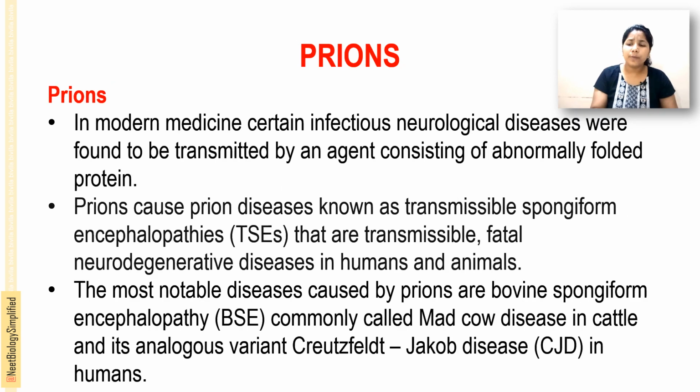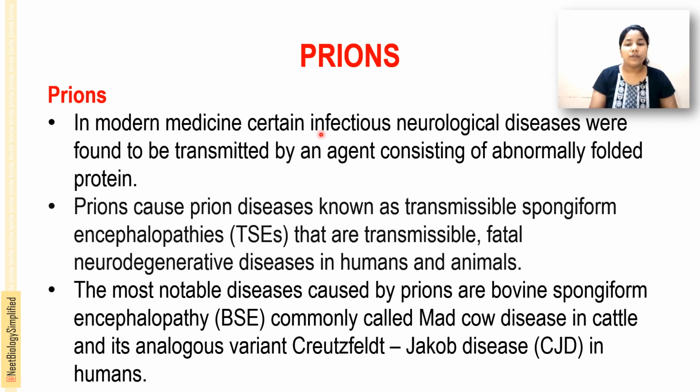Next is about the prions. Prions are infectious particles, abnormally folded proteins, and they usually cause neurodegenerative or neurological diseases.